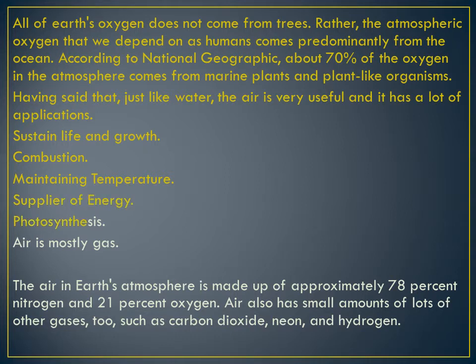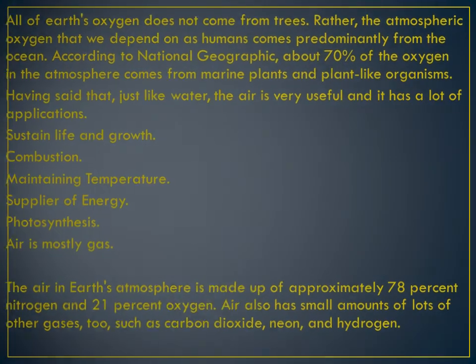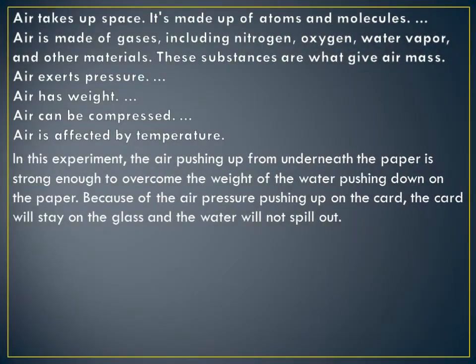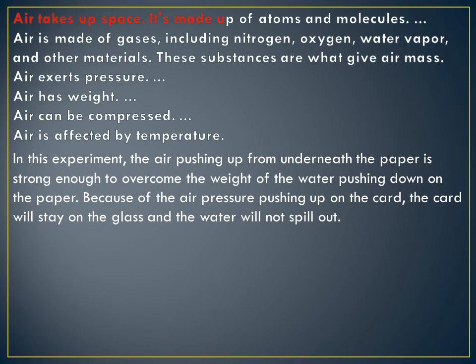Air also has small amounts of a lot of other gases too, such as carbon dioxide, neon, and hydrogen. Atmosphere has so many gases. Got it?